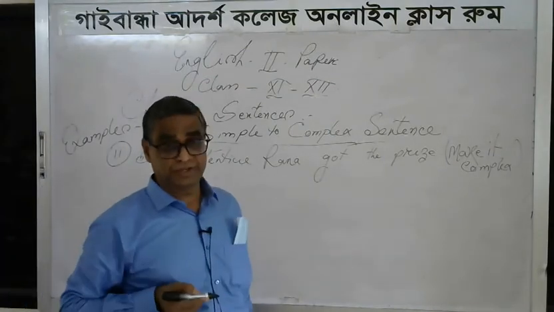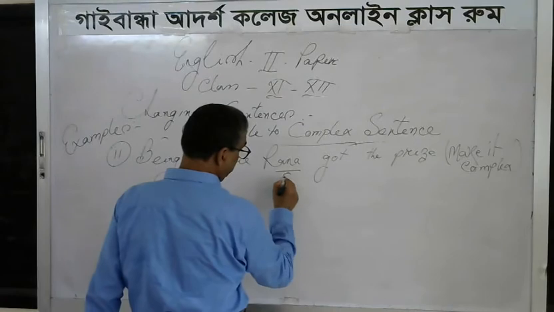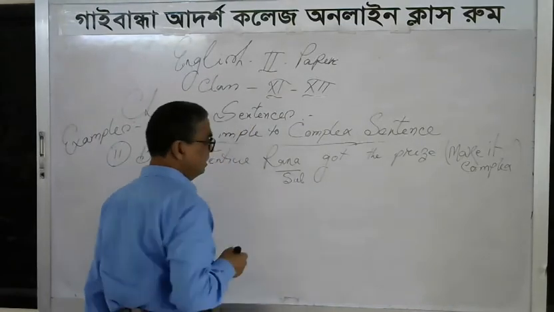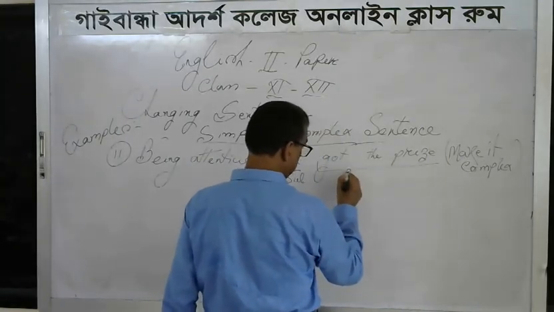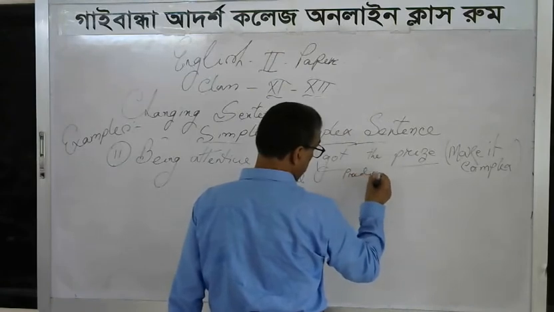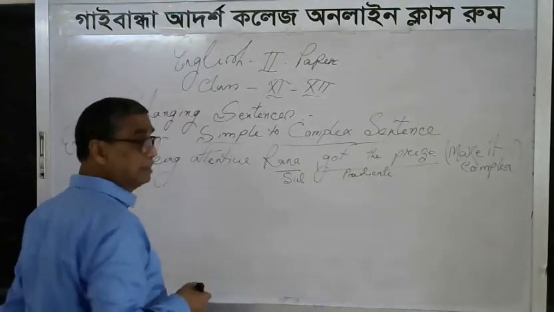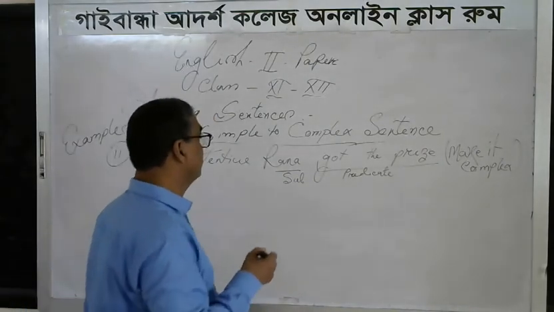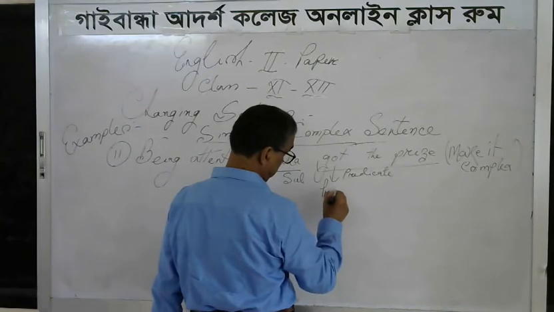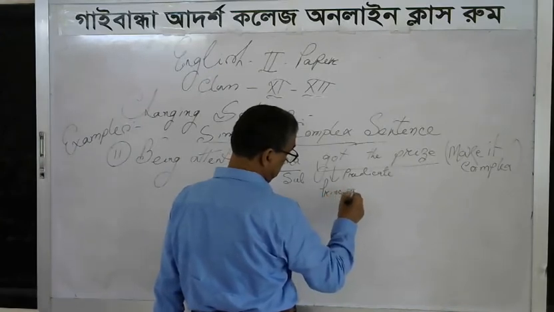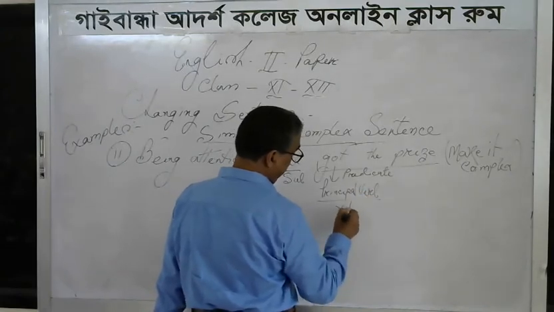Being attentive, Rana got the prize. This is a simple sentence. Why? Because in this sentence, Rana functions as a subject and got the prize is the predicate. I have already informed you that in a predicate, there must be a principal verb. Here got functions as the principal verb, but in transitive form.